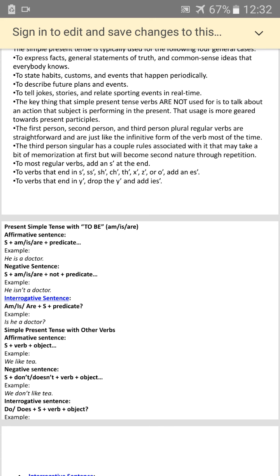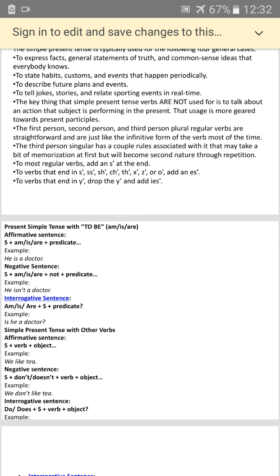Present simple tense, to be, and to be is am, is, are. S stands for subject, and this is an affirmative sentence. It's just a simple statement. So subject plus am, is, or are, plus a predicate. When the subject is singular, we use is.